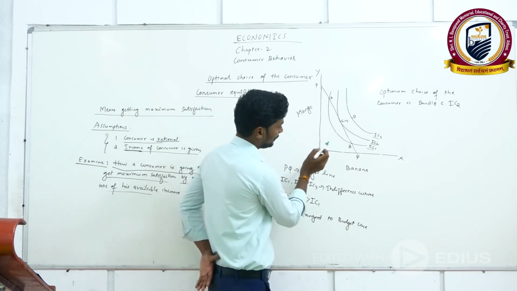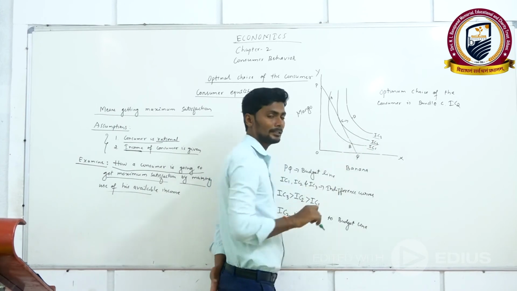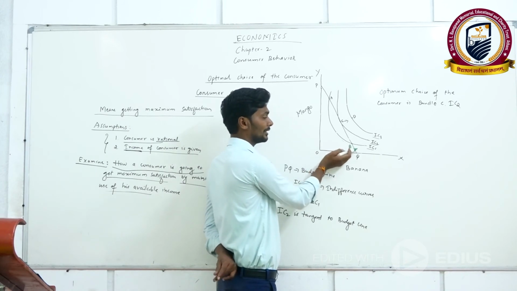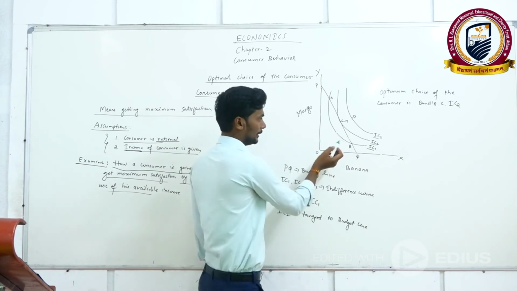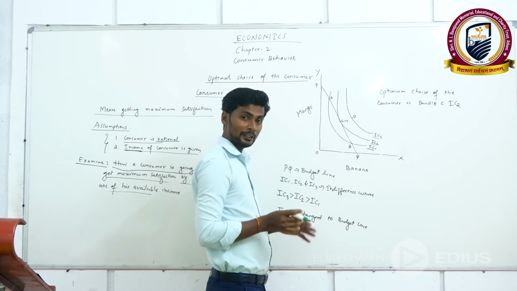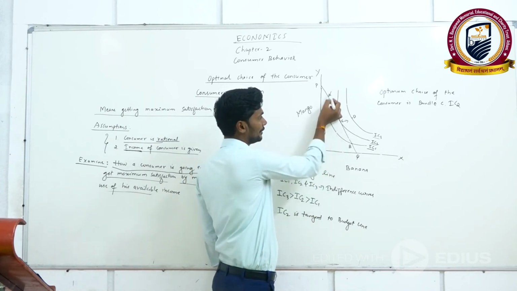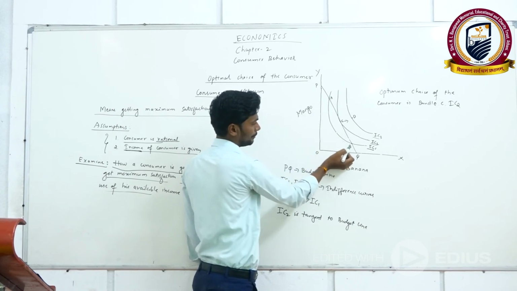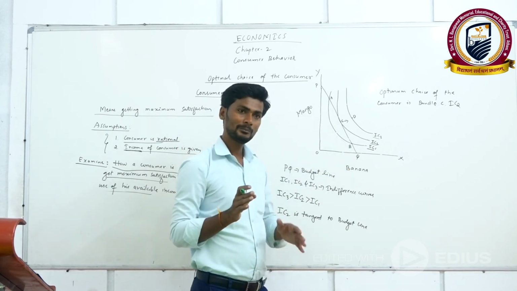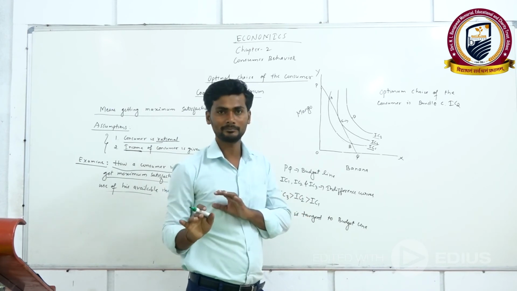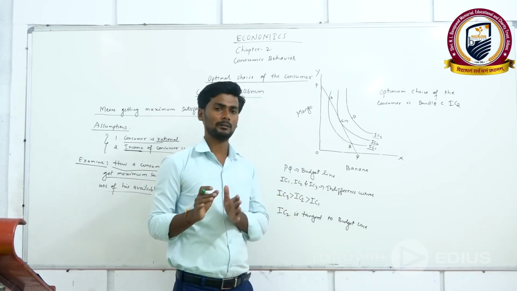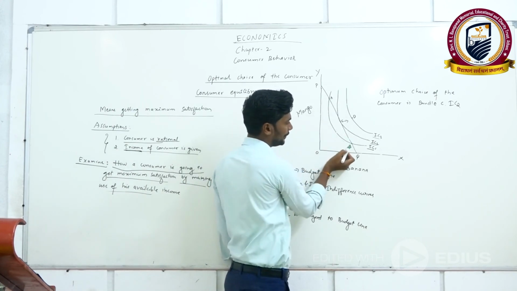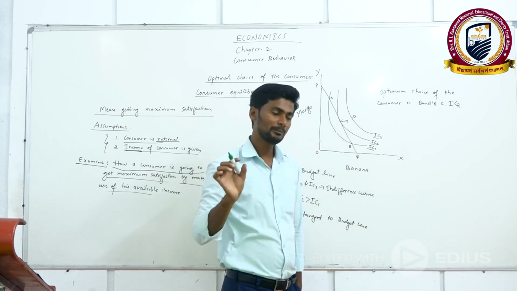The consumer is able to purchase the bundles which lie on IC1, because his income is enough to purchase them. But if he spends on purchasing bundles B and A, his income cannot be spent completely. A part of the income will be saved.